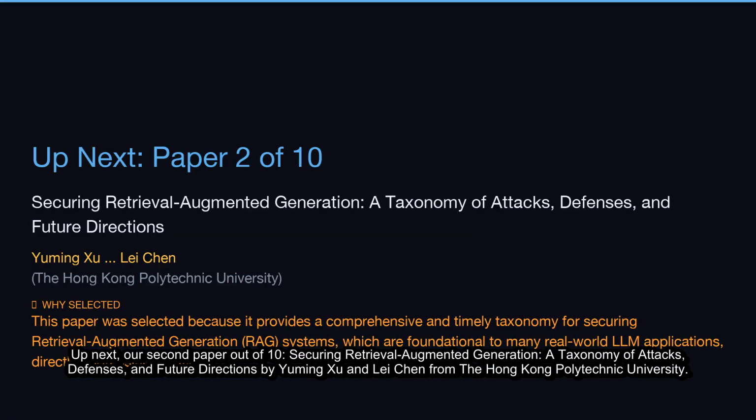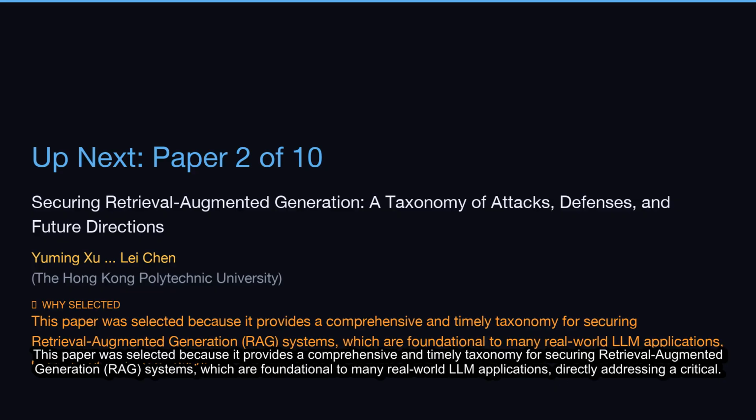Up next, our second paper out of 10, Securing Retrieval Augmented Generation, a taxonomy of attacks, defenses, and future directions by Yuming Su and Lei Chun from the Hong Kong Polytechnic University. This paper was selected because it provides a comprehensive and timely taxonomy for securing retrieval augmented generation, RAG, systems, which are foundational to many real-world LLM applications, directly addressing a critical.